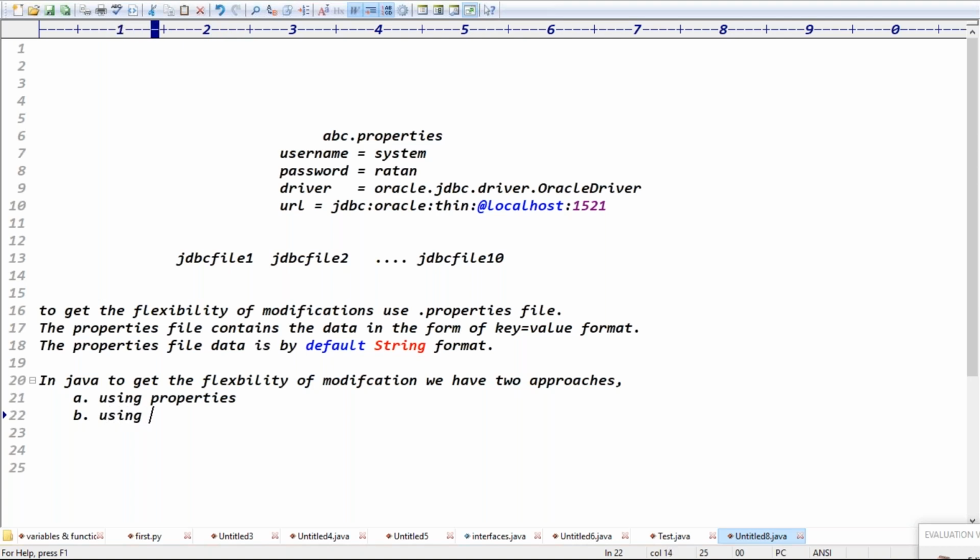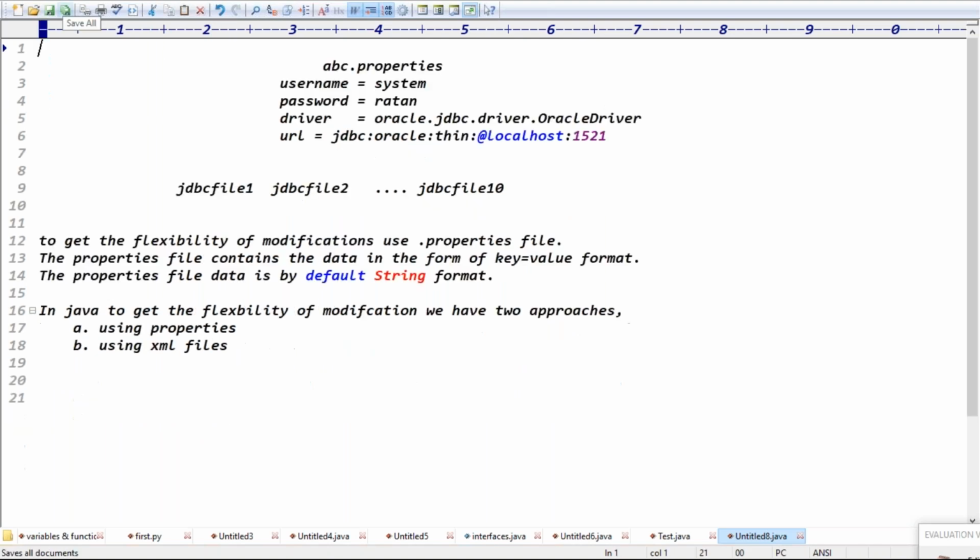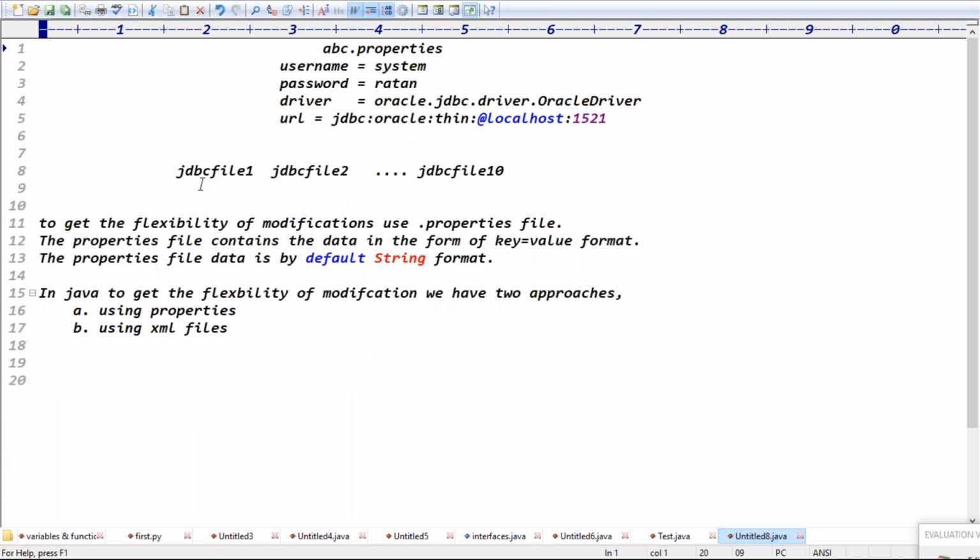Even in the XML file, if you do the modifications, that is reflected, right? Because XML data is common for all servlets. In XML data, if you are doing modification, that is reflected for all servlets, right? Exactly. So to get the flexibility of modifications in Java, we have two approaches: using property file and using XML file, right? Guys, are you clear now?